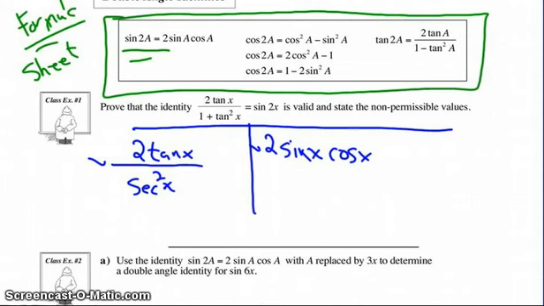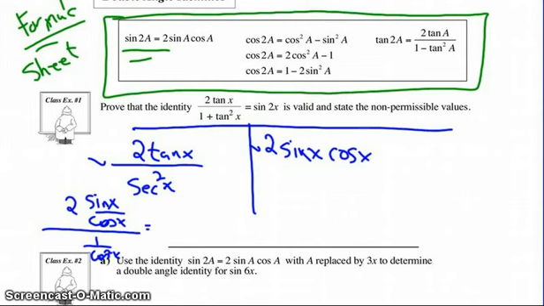So I look at this side and I say, well, this technically is 2 sine x over cos x, all divided by 1 over cosine x squared.